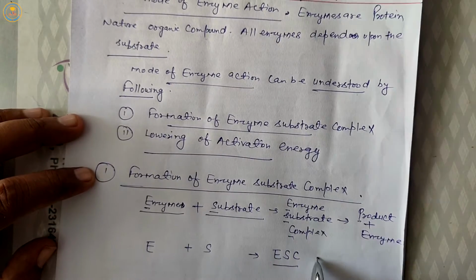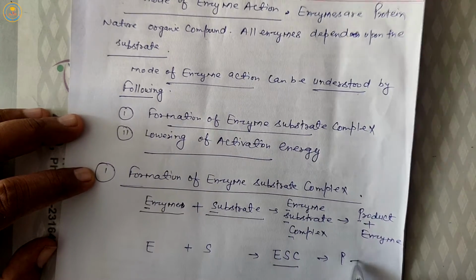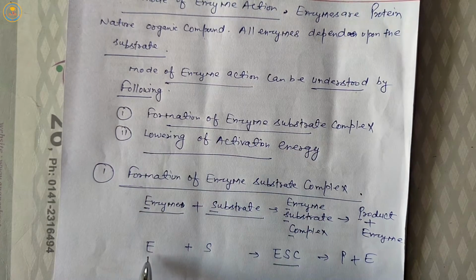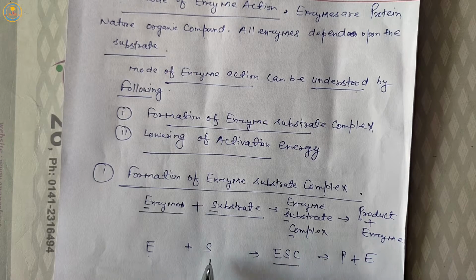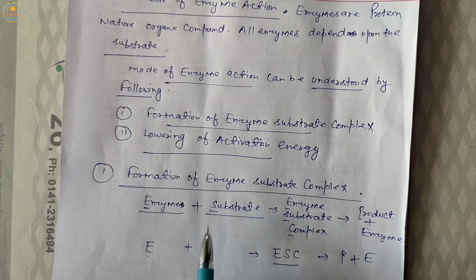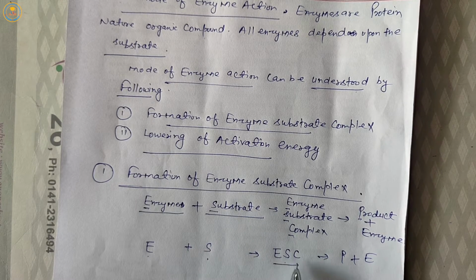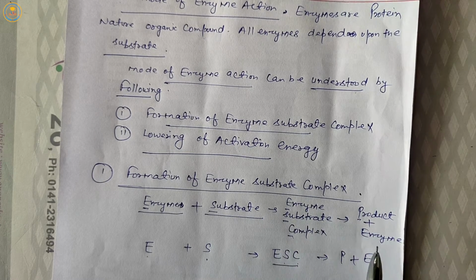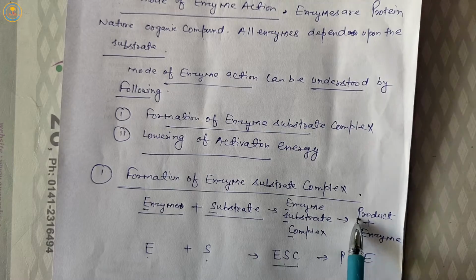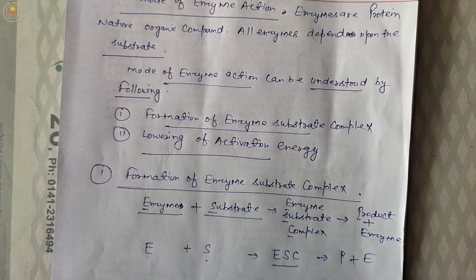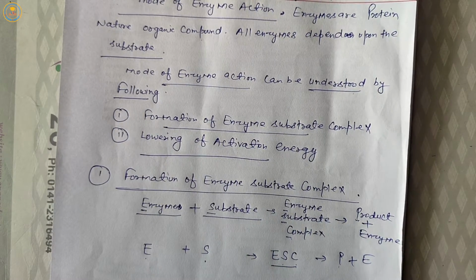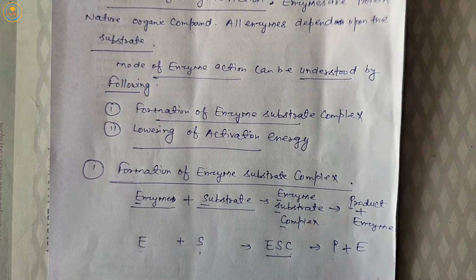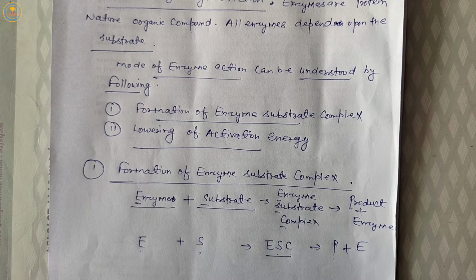First letter of product is P, and first letter of enzyme is E. So E is the first letter of enzyme, S of substrate, ESC of enzyme, substrate and complex, and P of product, E of enzyme. So finally, substrate converts to product and enzyme is released in active form.